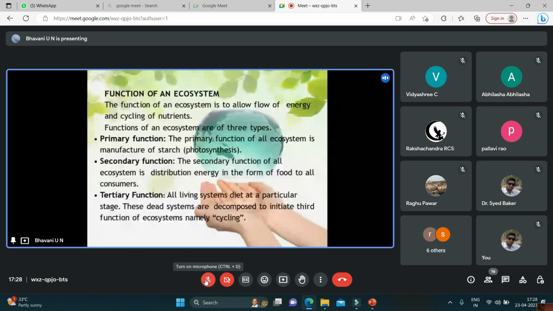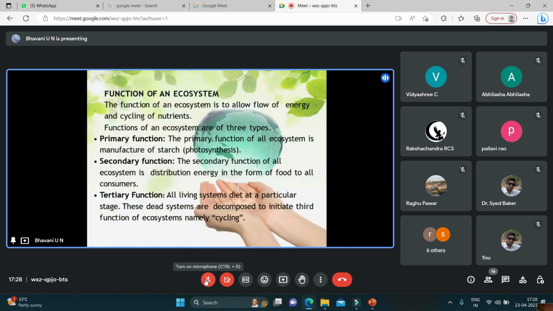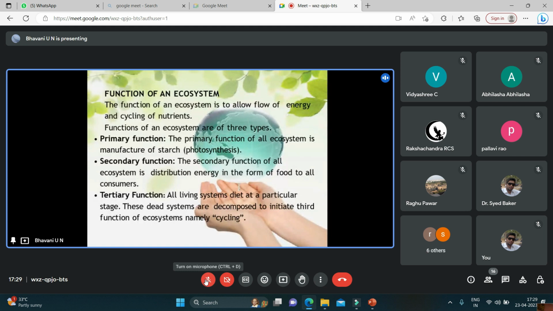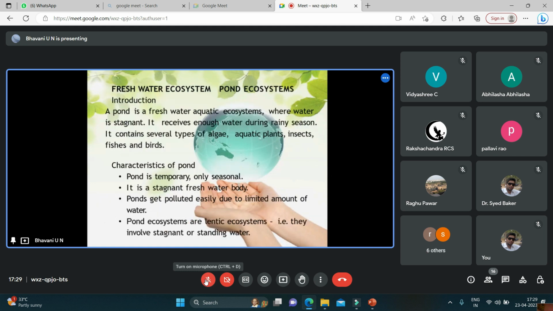Coming to the function of an ecosystem. This allows flow of energy and cycling of nutrients. Functions of an ecosystem are of three types. Primary function of all ecosystems is manufacture of starch, that is photosynthesis. Secondary function of all ecosystems is distribution of energy in the form of food to all consumers. Tertiary function: all living systems die at a particular stage. These dead systems are decomposed to initiate the third function of ecosystem, that is cycling.